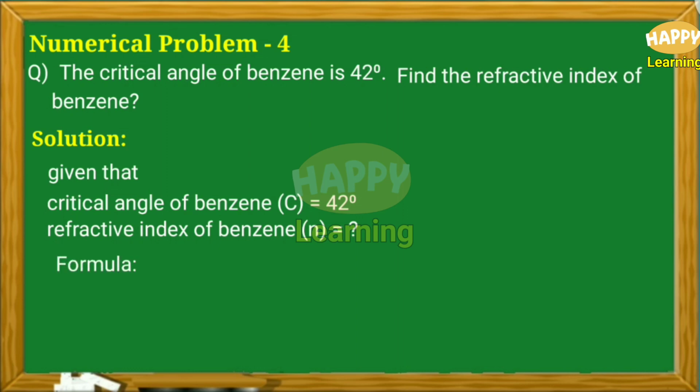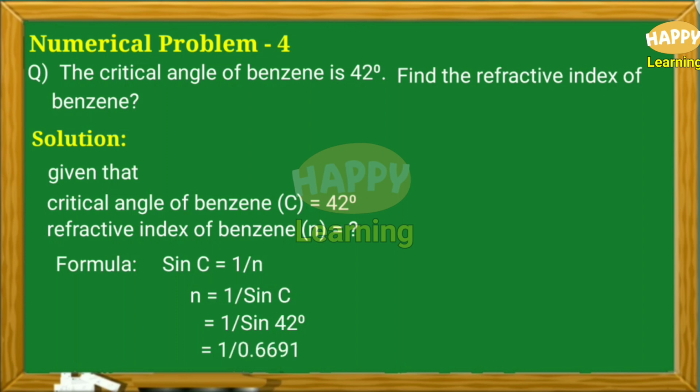Formula: sin C is equal to 1 by N. Then N is equal to 1 by sin C. That is equal to 1 by sin 42 degree. That is equal to 1 by 0.6691. From natural sine tables, we can find sin 42 degree is equal to 0.6691. Then N is equal to 1.492.